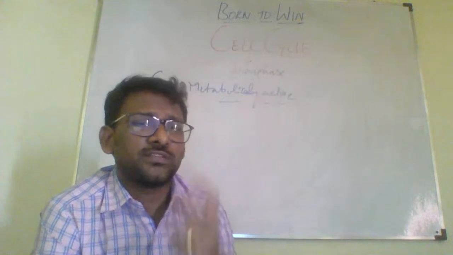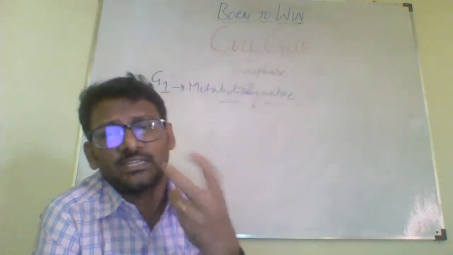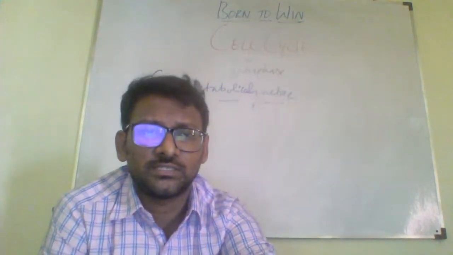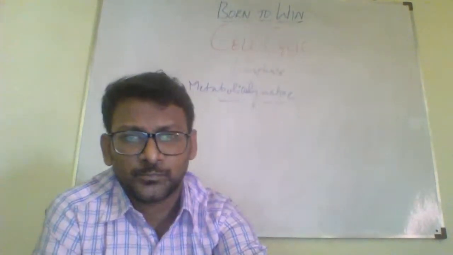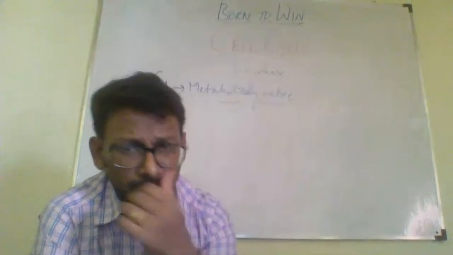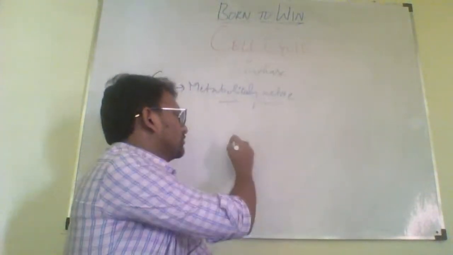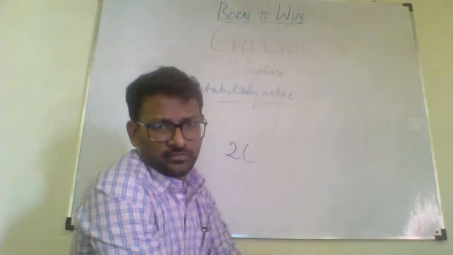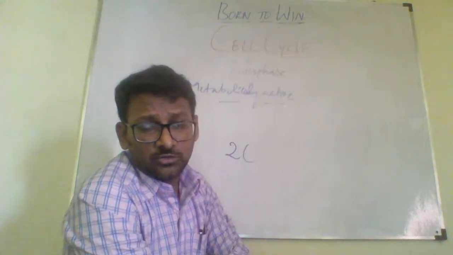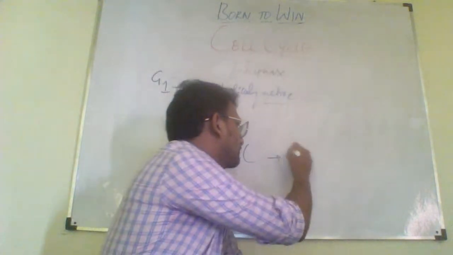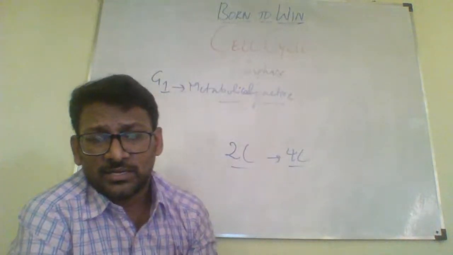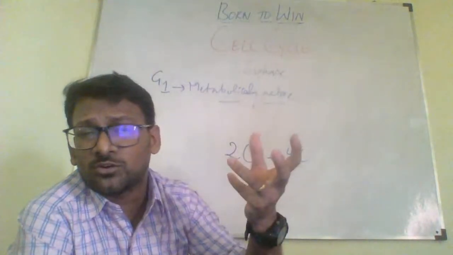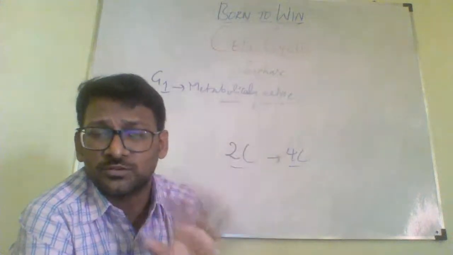But the amount of the DNA would be doubled. For example, if you consider 2C as the amount of DNA, that would become 4C. The amount would be doubled, but the number of chromosomes will not be changing.